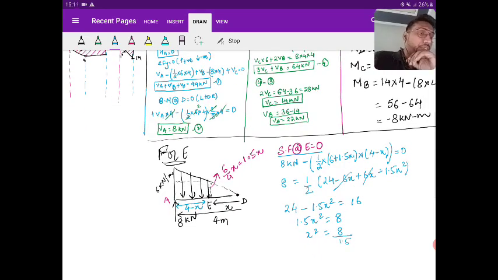8 by 1.5. So I can write 1.5 as 3 by 2, so it becomes 16 by 3. So h I got as 4 by root 3. Get the value of 4 by root 3.